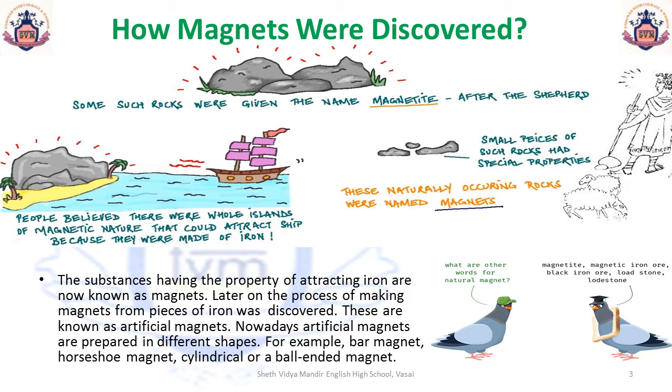We know substances having the property of attracting iron are known as magnets. Later on, the process of making magnets from pieces of iron was discovered. These are known as artificial magnets. Nowadays, artificial magnets are prepared in different shapes, for example bar magnet, horseshoe magnet, cylindrical or ball-ended magnet.